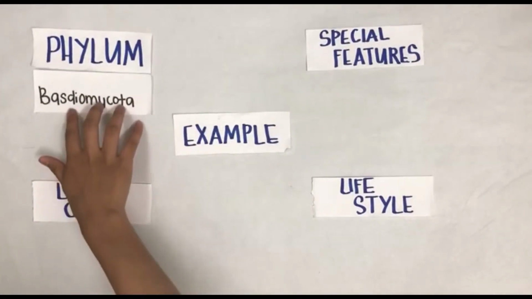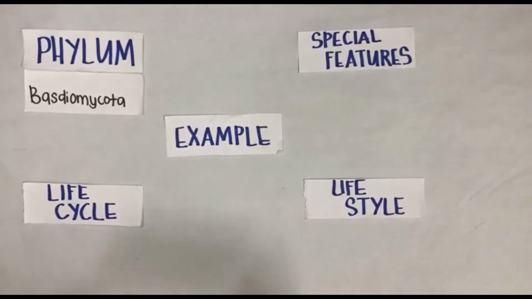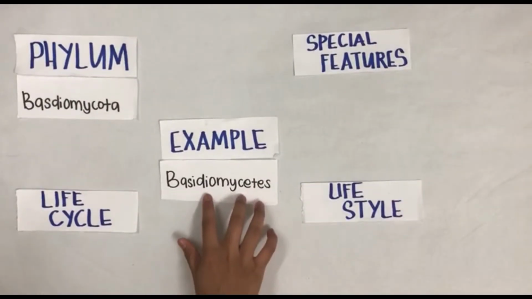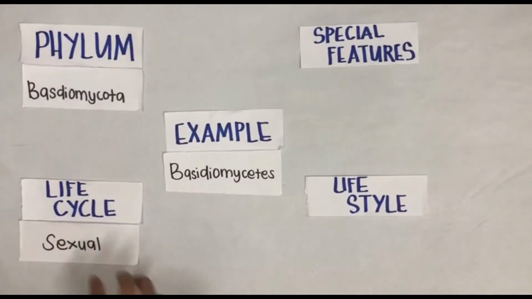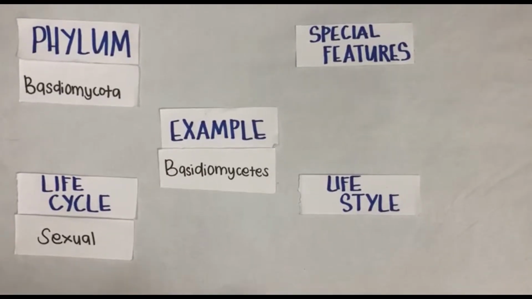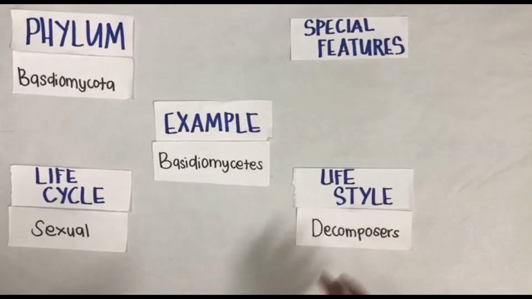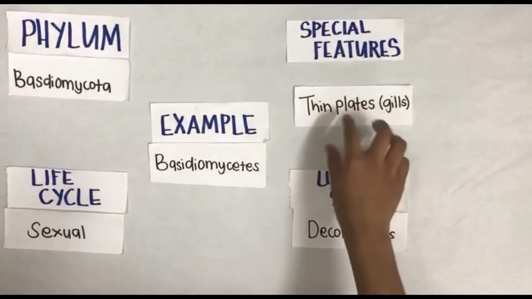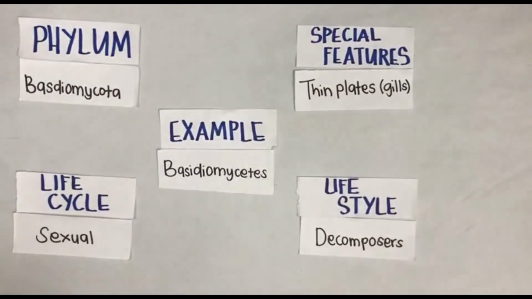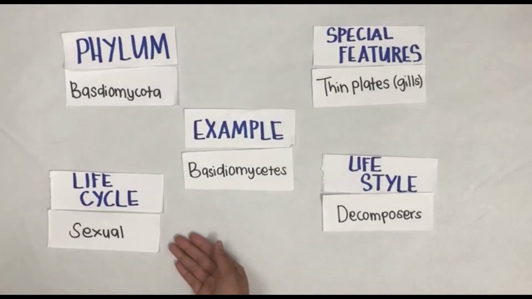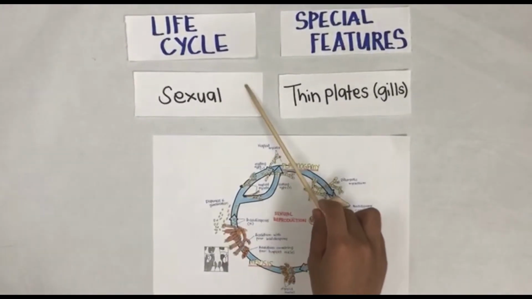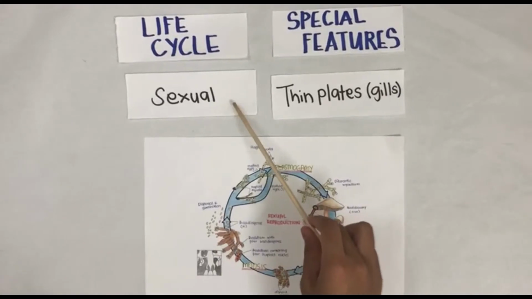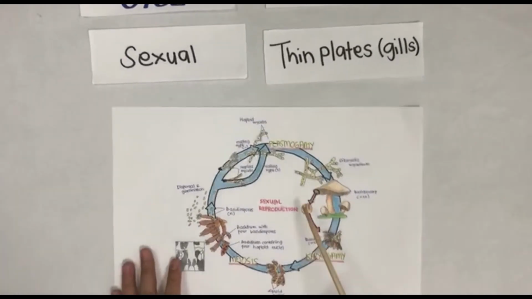So the last phylum will be Basidiomycota, which the example of this phylum is Basidiomycetes, which have the life cycle of sexual reproduction, and the lifestyle is decomposers, which also have the special features of thin plates or gills. Now we'll focus on its life cycle and its special features. So now I will show you about its life cycle, which is sexual reproduction.